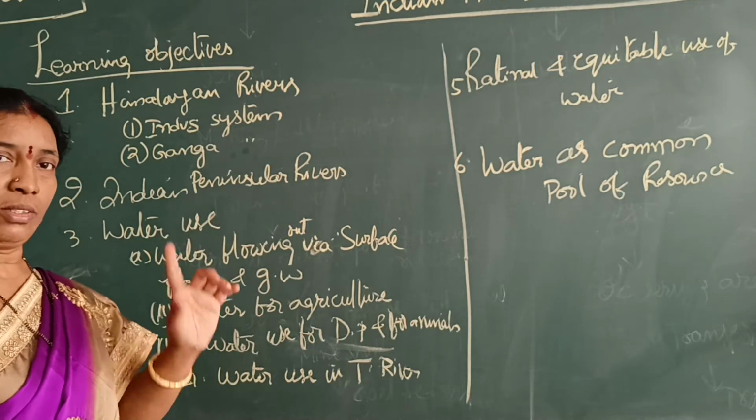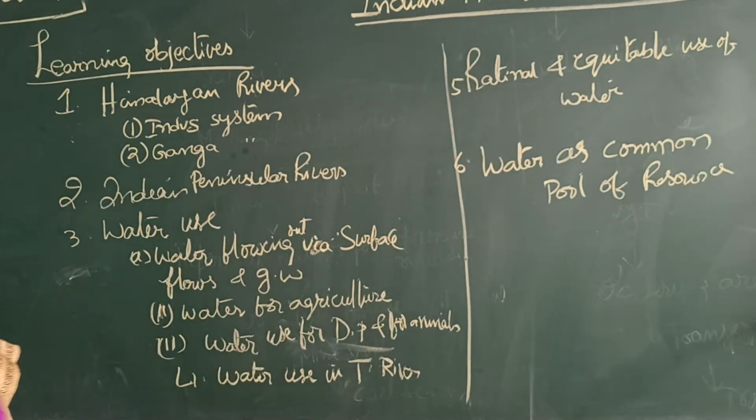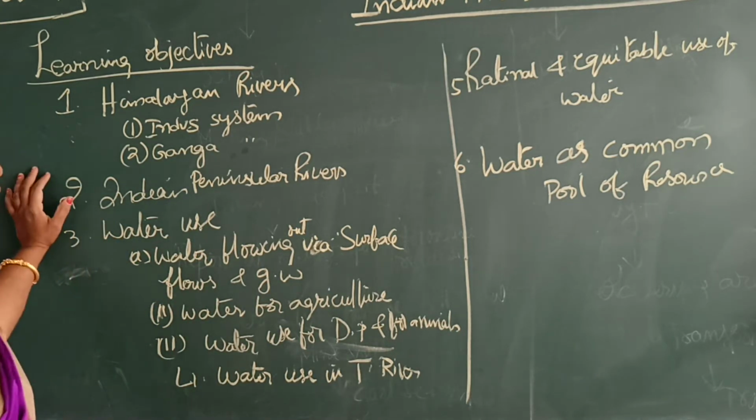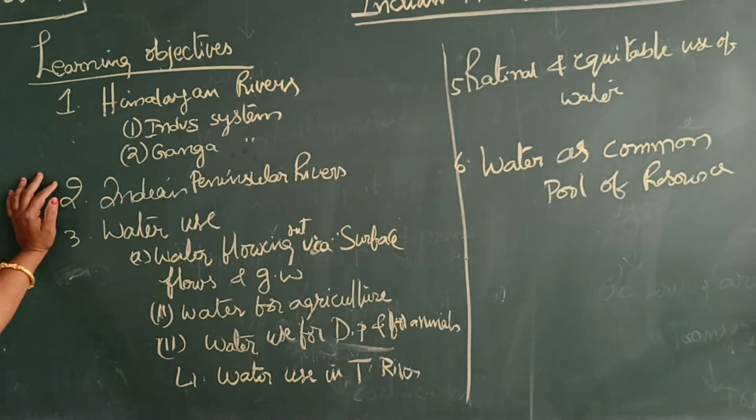See, there is a difference. We can discuss it later. So second are the Indian peninsular rivers like Godavari, Krishna, Penna, Kaveri, Mahanadi, Narmada, Tapti. These all come under peninsular rivers.